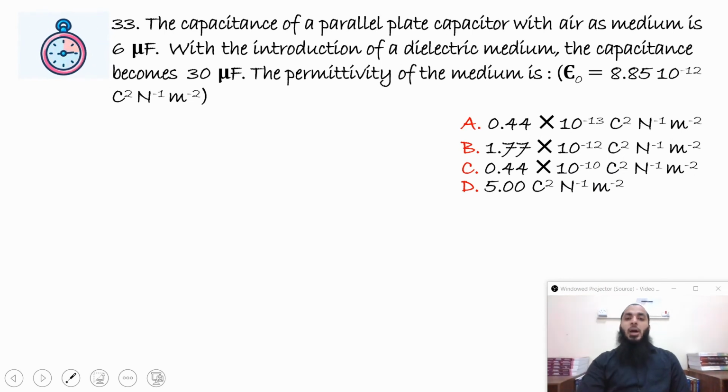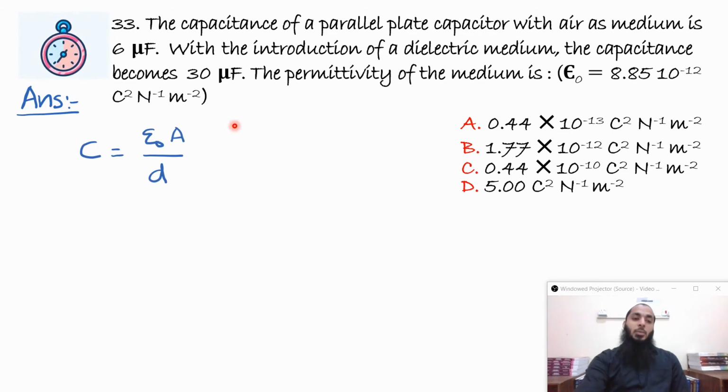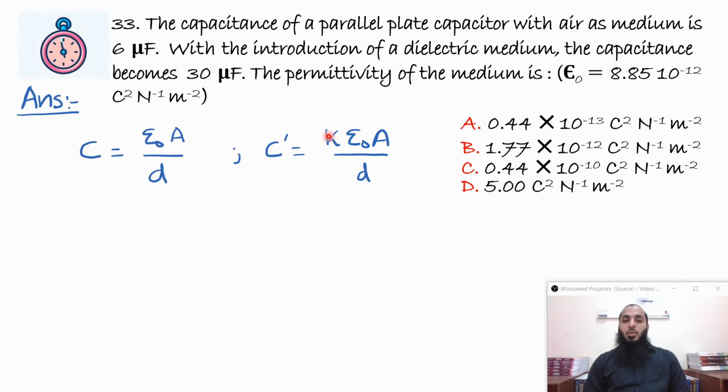The capacitance of a parallel plate capacitor with air as medium is 6 microfarad. With introduction of a dielectric medium, the capacitance becomes 30 microfarad. The permittivity of the medium is. Now we know the equation for capacitance is epsilon naught A by D, if air is between the parallel plates. Now if a dielectric is introduced, the equation will become C dash is equal to K epsilon naught A by D, K or kappa.